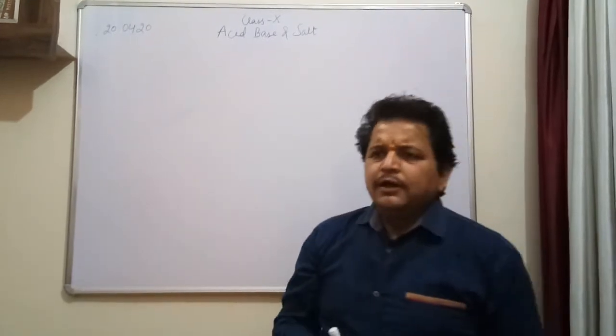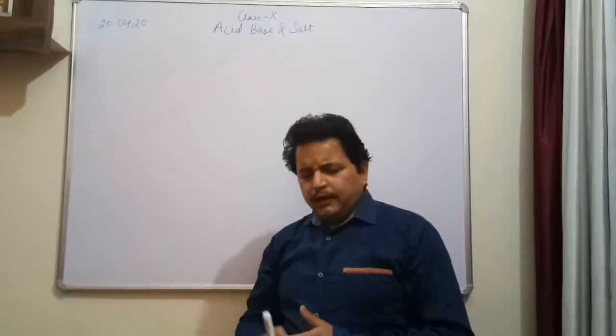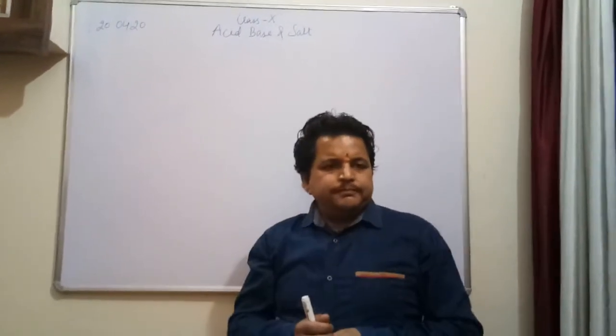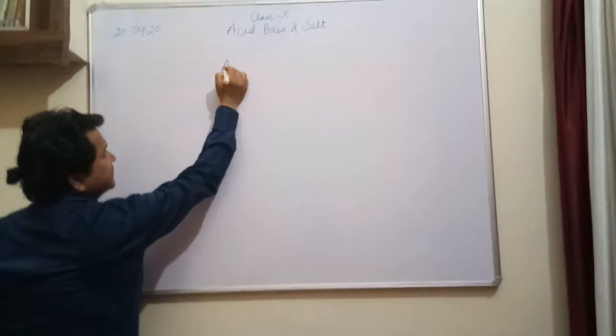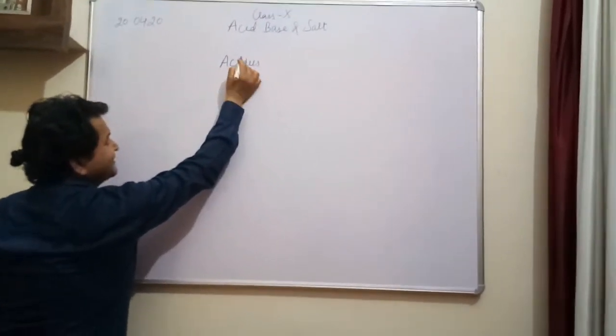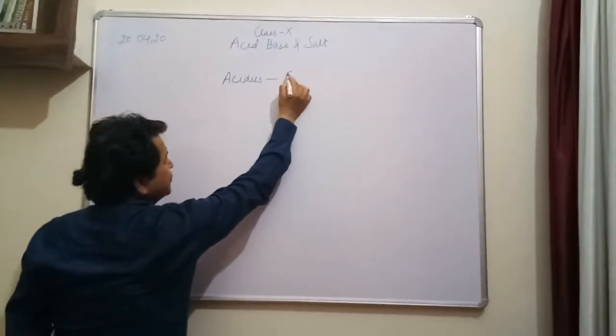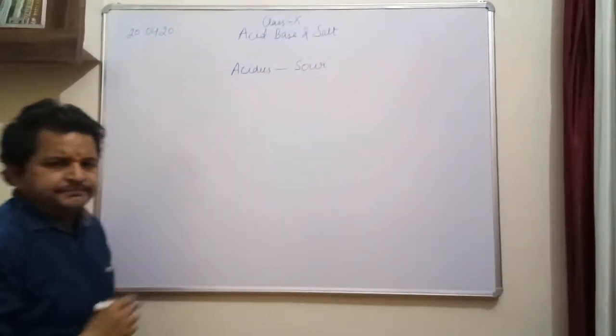So in the Greek language there is a word for the sour taste, that is acidus. There is a Greek word acidus, it means sour in taste.